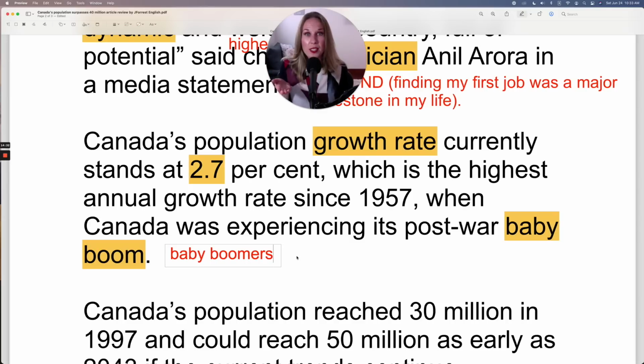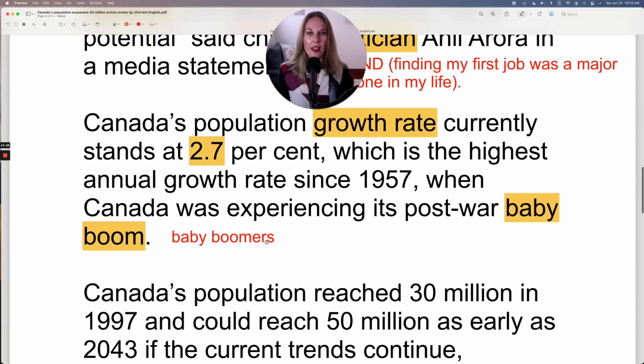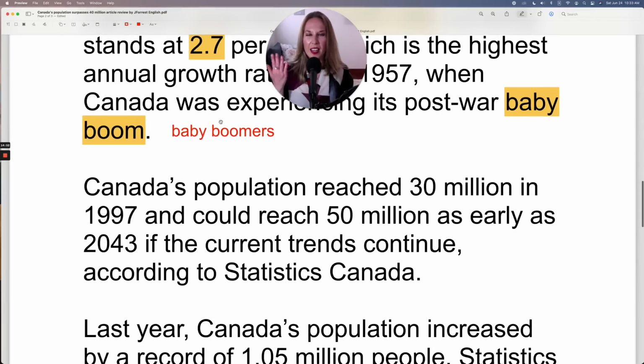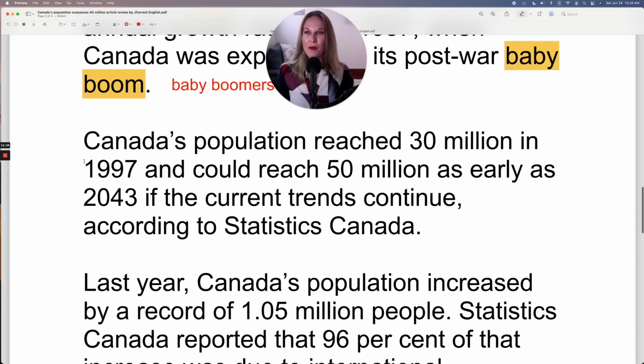And I'm not sure if this is happening in your country, but in Canada right now, all the baby boomers are retiring. This massive amount of people are exiting the workforce right now. So it's a very interesting time in the economy. Baby boomers. Is that a term that you're familiar with in your country? Is there a large population that resulted after the war? Share that in the comments as well. I'd be interested to know.